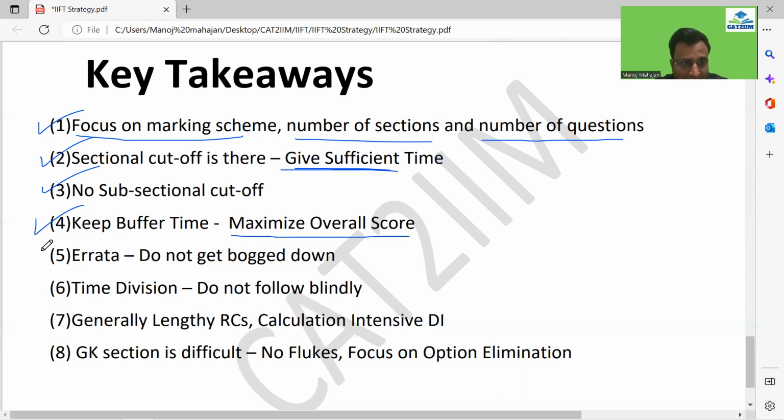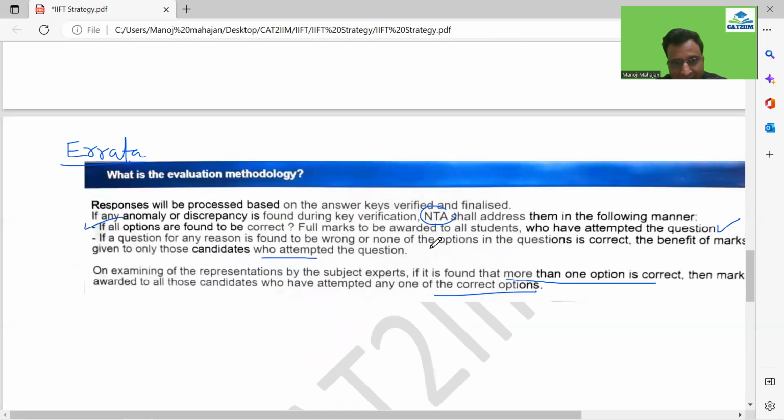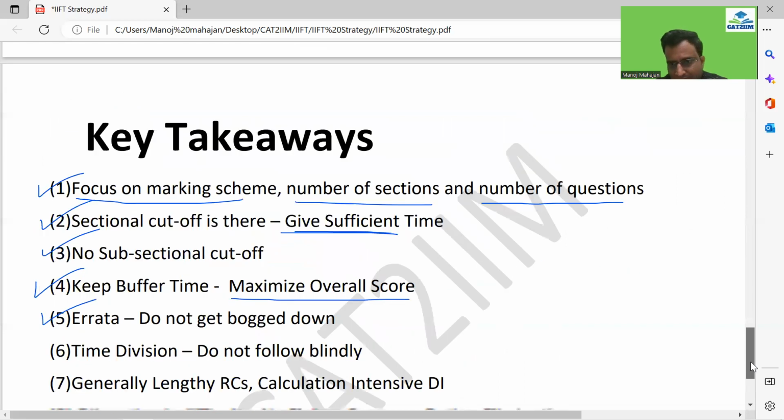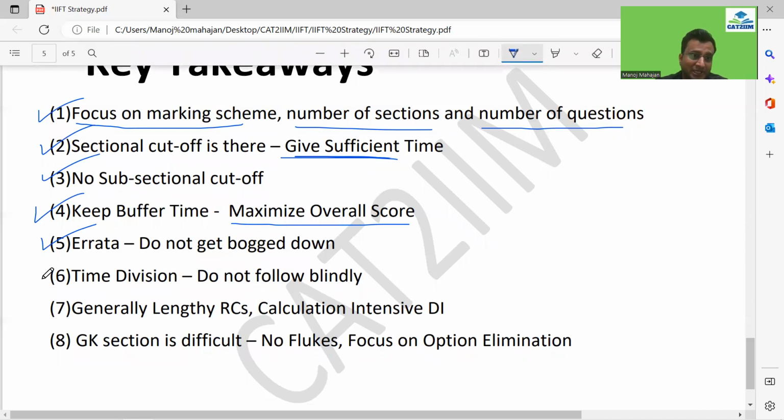Don't get bogged down with the errata, guys. And I already told you how the errata will be dealt by the IIFT, guys. This is what I've shown you in the picture. So don't get bogged down. There could be some errors. Accordingly, you have to look forward. Don't follow the time division, guys, completely blindly.